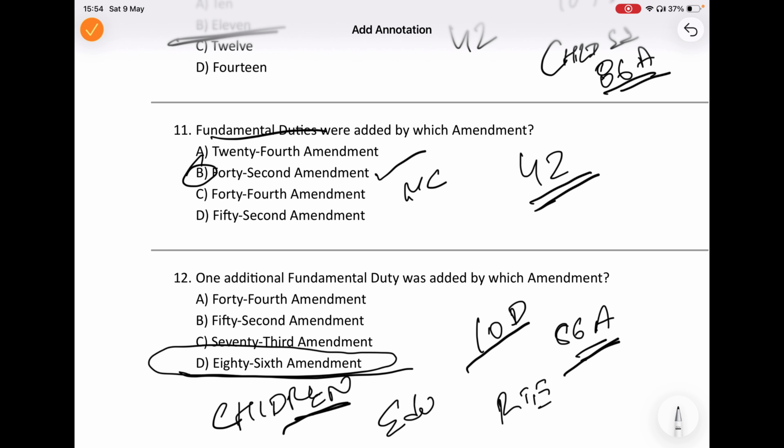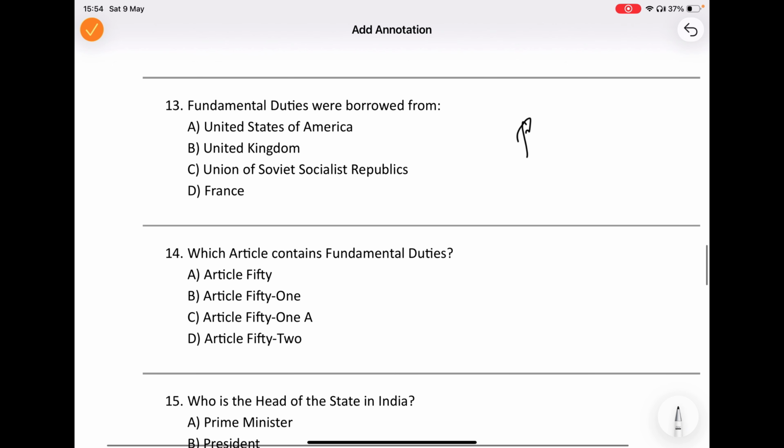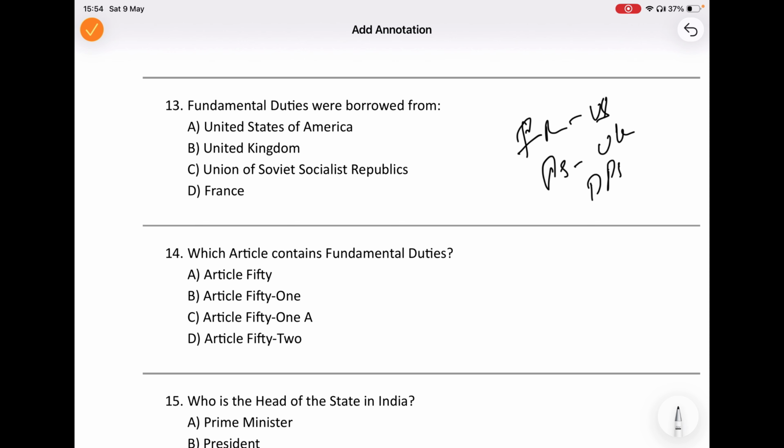D. Now, let us move to one of the most important constitutional borrowing questions for AIBE and other judiciary exams. From where did India borrow the concept of fundamental duties? The Indian Constitution borrowed many ideas from different countries. For example, fundamental rights from the US, parliamentary system from the UK, and DPSP from Ireland.